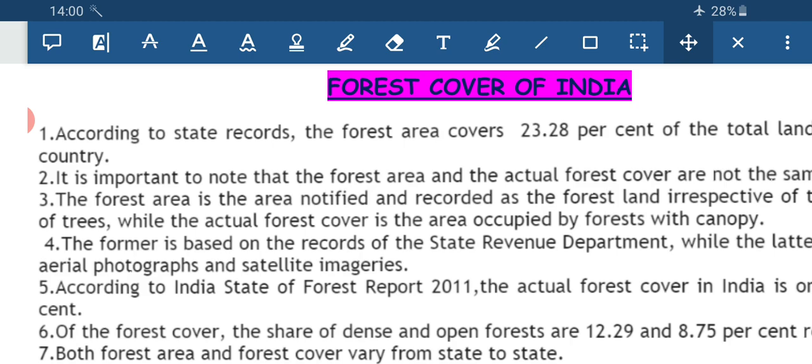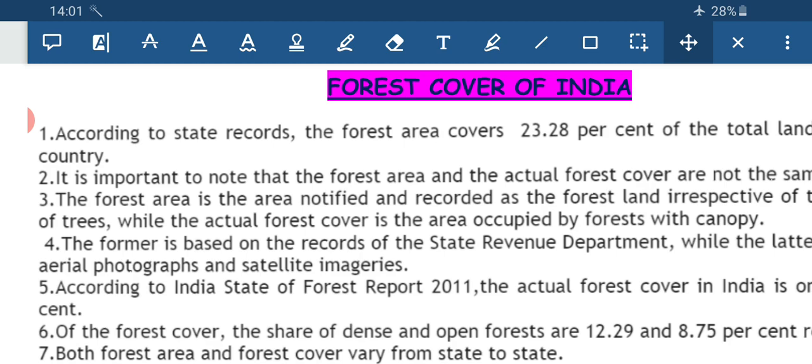The first is that land irrespective of existence of trees is the area, and forest with the canopy is the cover. The state revenue departments keep the record for the forest area, and satellite images and aerial photography keep the record for the forest cover. The forest area is static, fixed, and the forest cover is dynamic. It may increase or it may decrease.